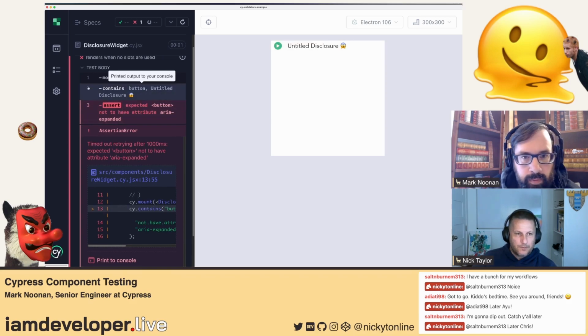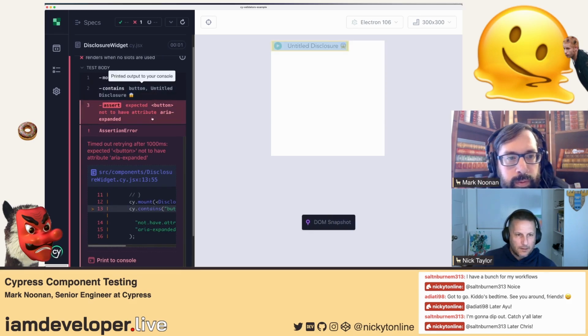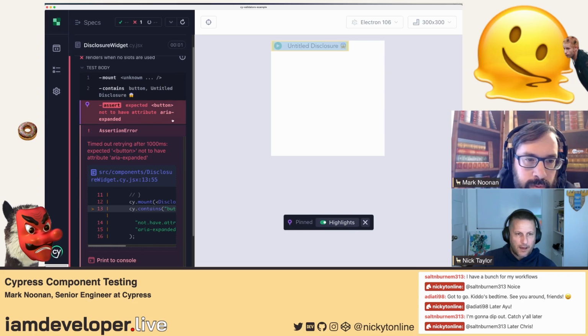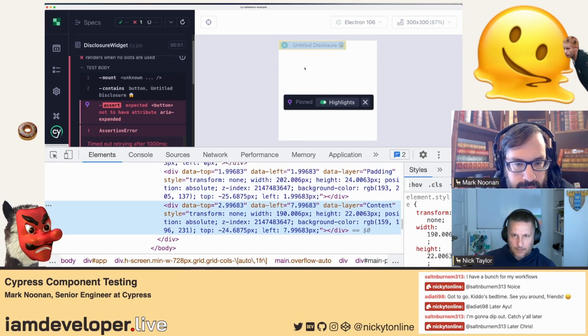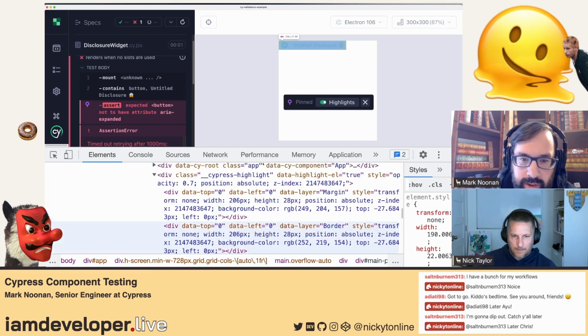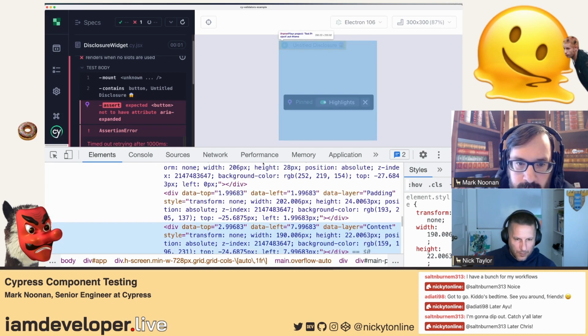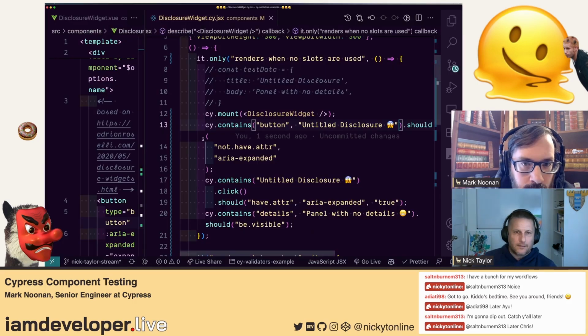That one's passing, right? Assert expected button not to have. I have a feeling it's probably bound to false in there. We can quickly run that test with just, I don't know where the button is here at the moment, but yeah, let's do that.